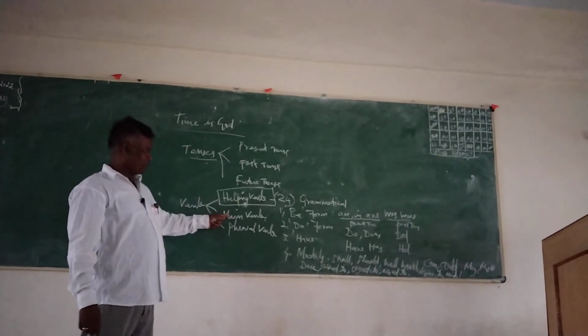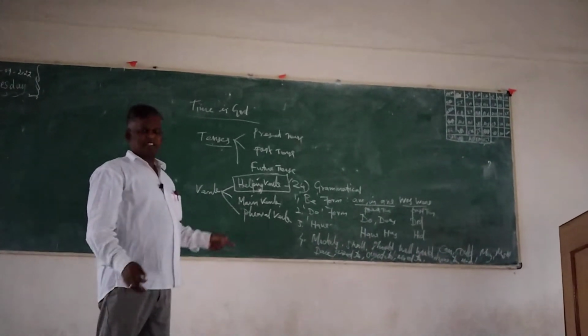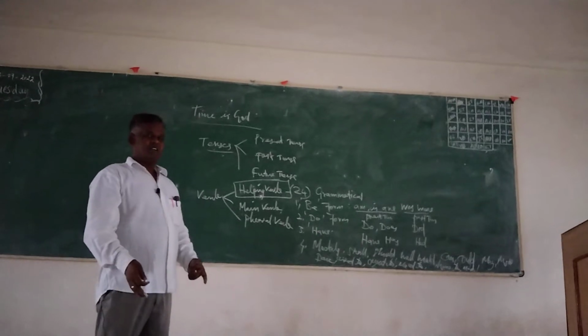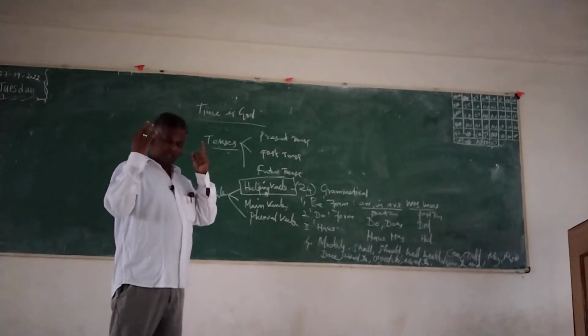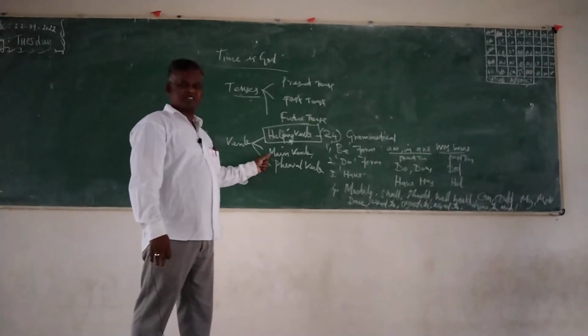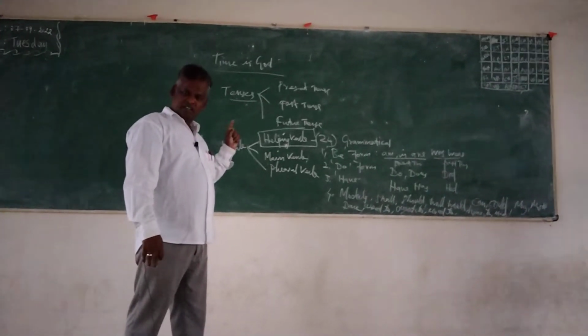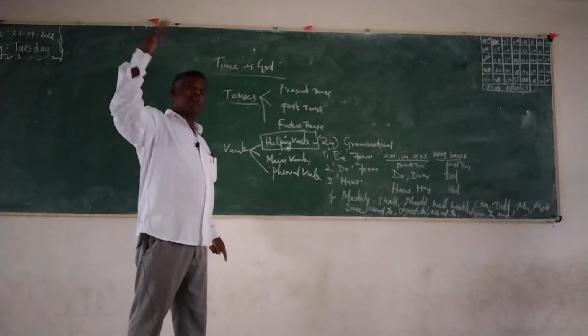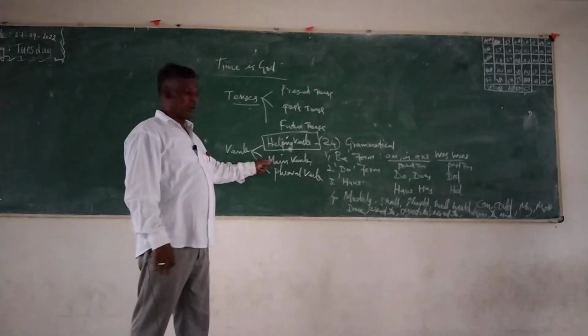The next is the main verb. The main verb is an open word. It has independent meaning. At the time Johnson published his dictionary, it had about 40,000 root words, but nowadays vocabularies have increased to more than 4 or 5 lakh.